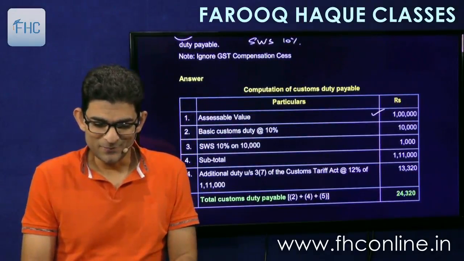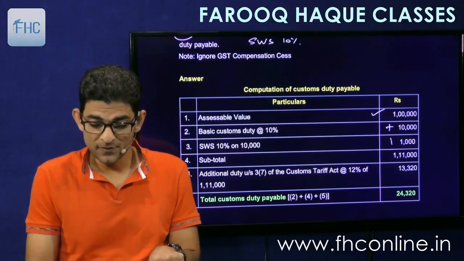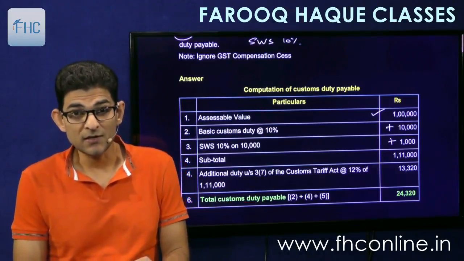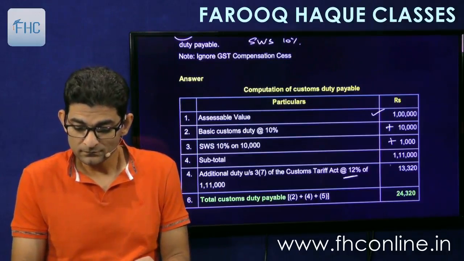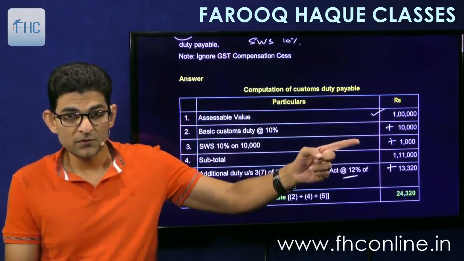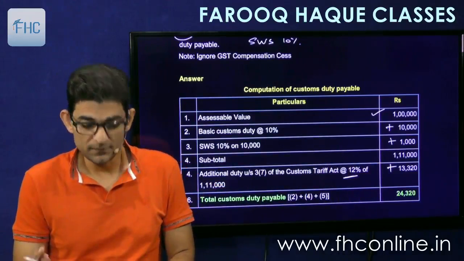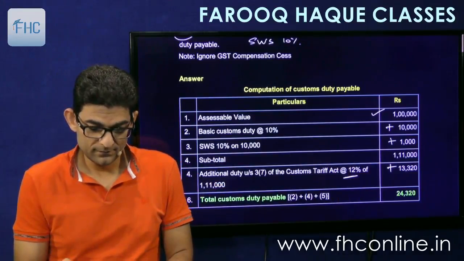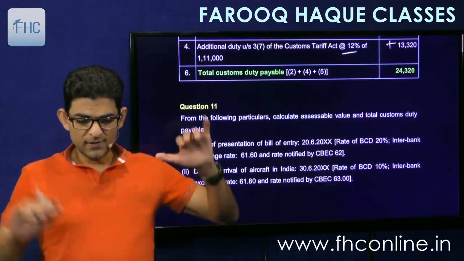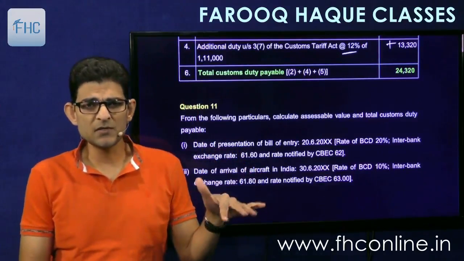Okay, then basic customs duty you add, then SWS 10% of the customs duty subtotal. On that you add the integrated tax at the rate of 12%. You get the total custom duty payable. Total custom duty means 10,000 plus 1,000 SWS plus additional duty, so total 24,320. Then next question 11. These are now the repetition questions.